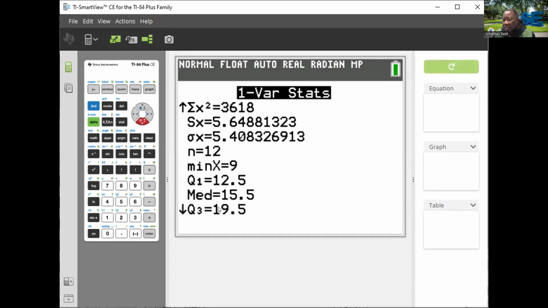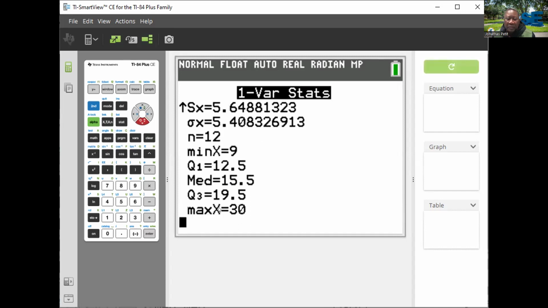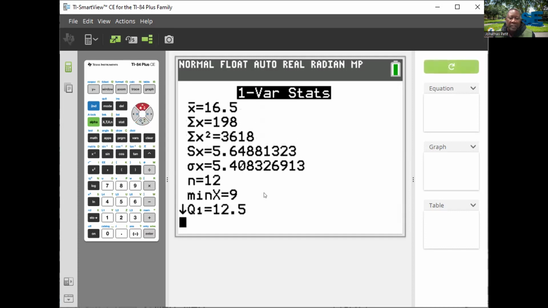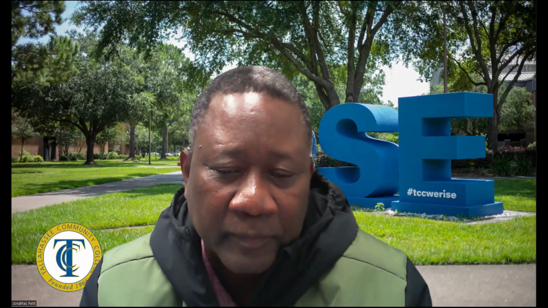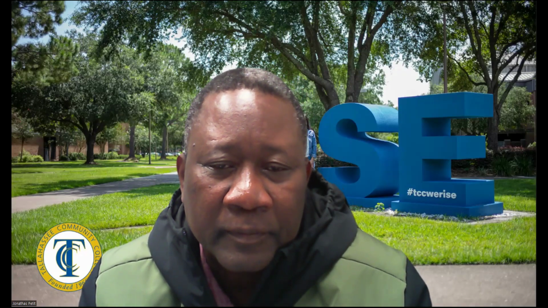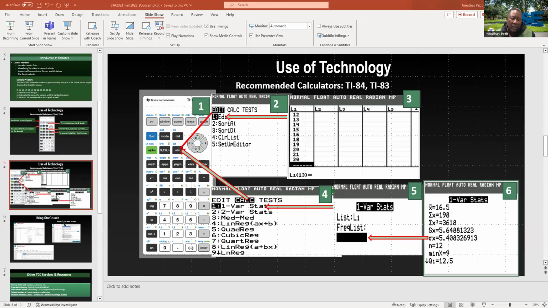And Q3 is 75%, same way to look at it. And the max is 30. You have all the information here, and this is how it works with the calculator. Let's go back to this slide. We finished with calculator tips, and let's go to the StatCrunch.